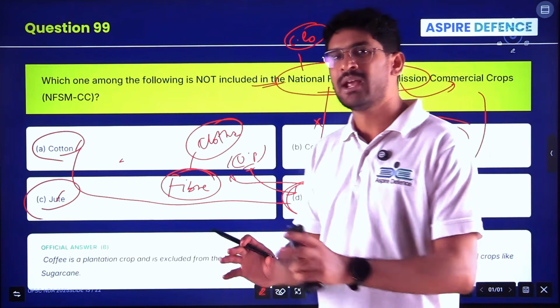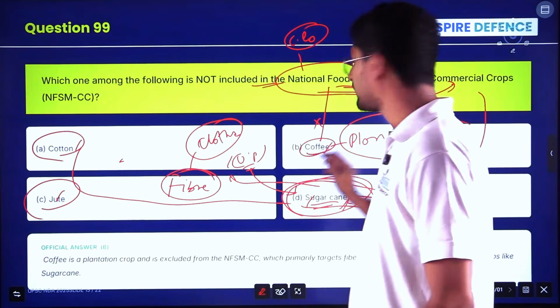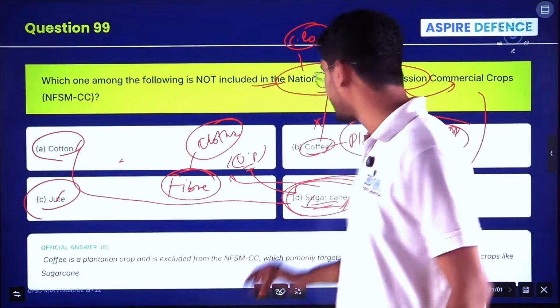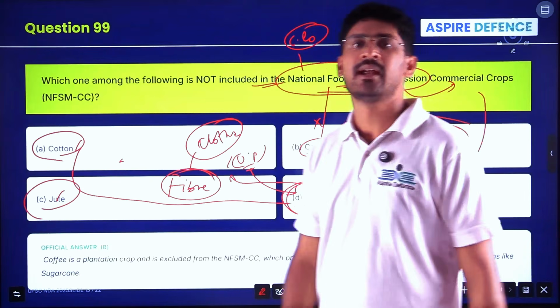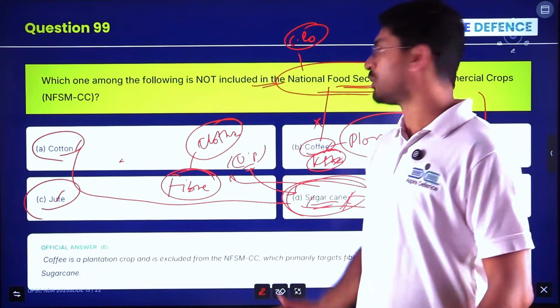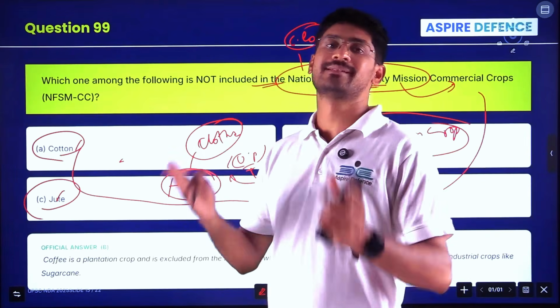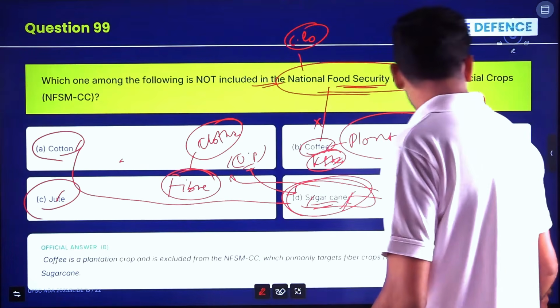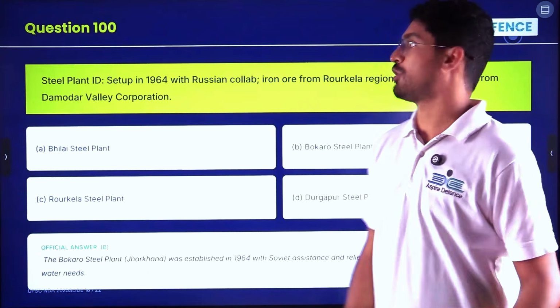Coffee and tea are grown in very specific parts of the country. For example, more than 90% of the coffee is grown in Karnataka, Kerala, the Western Ghats region, and a few in the Assam region. Otherwise, coffee is not grown throughout the country. But cotton, jute and sugarcane are grown in major areas in the country. Clear? And those are all industrial crops also.